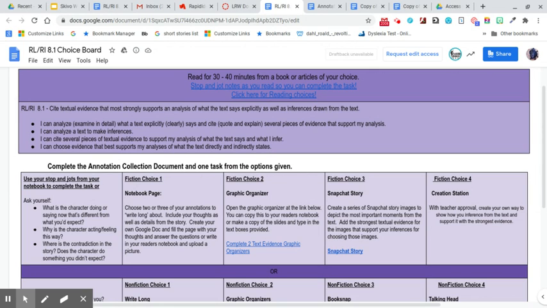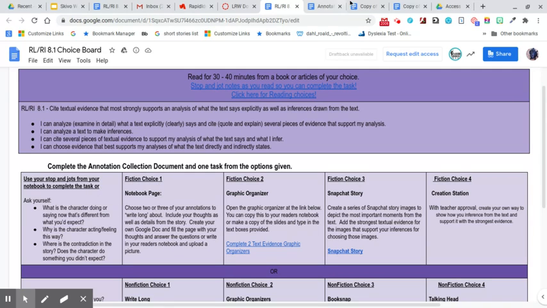This is going to start with next week, the week of September 14th. So the week of September 14th, you're going to be reading your book and you are going to choose one of these 4 choices. Don't forget your anchor questions. Those are very important.